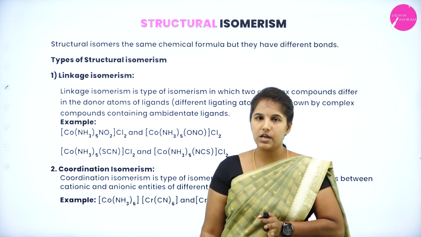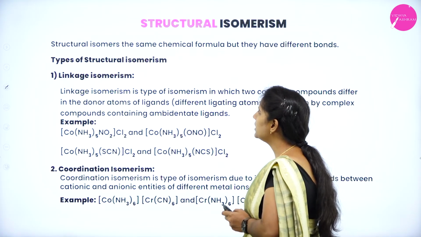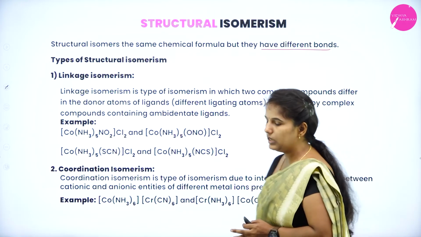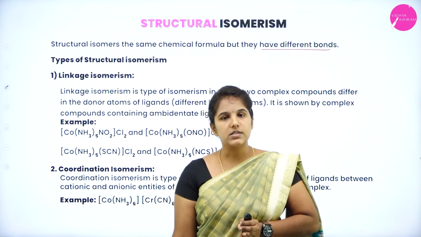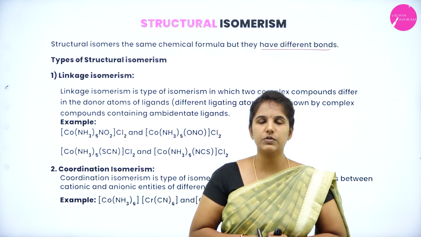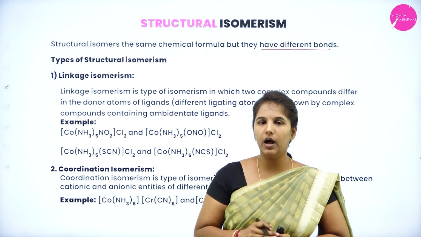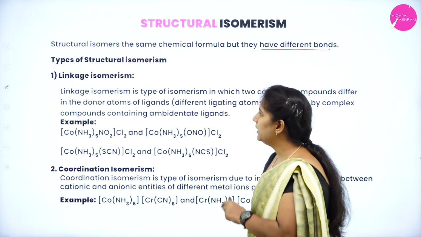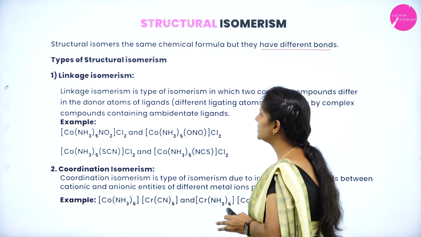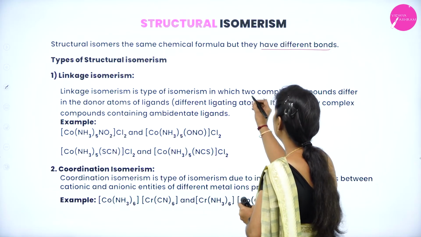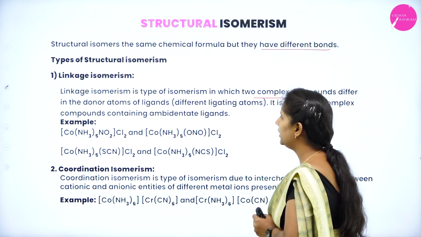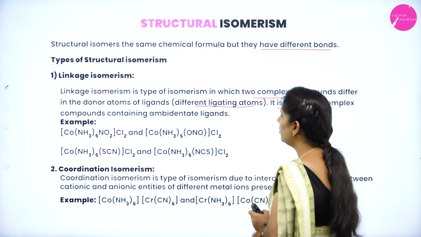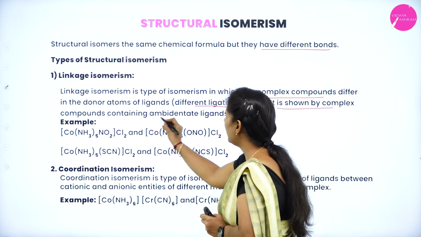Next we have structural isomerism. Structural isomers have the same chemical formula but different chemical bonds. We have already understood that structural isomers are compounds having the same chemical formula but differing in chemical bonds. So the first one I will go with is linkage isomerism. Linkage isomerism is a type of isomerism in which two complex compounds differ in the donor atom of the ligand. They differ in the ligating atoms, and they are shown by complexes containing an ambidentate ligand.